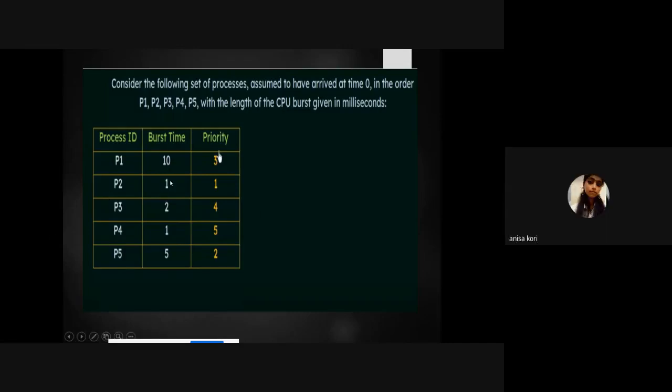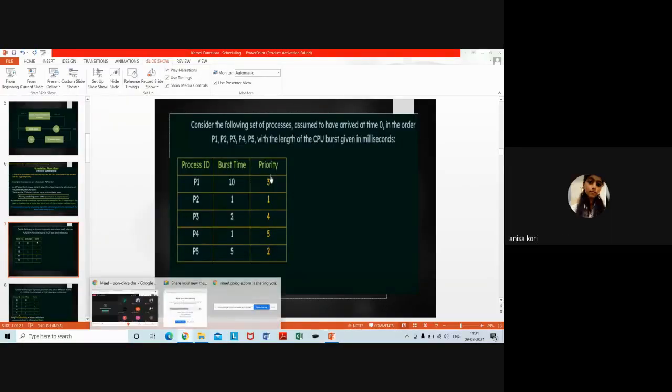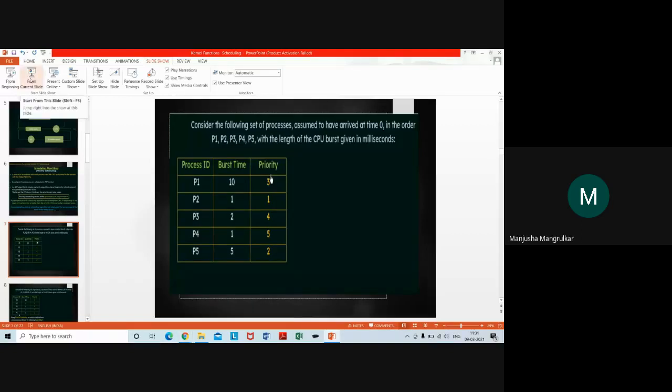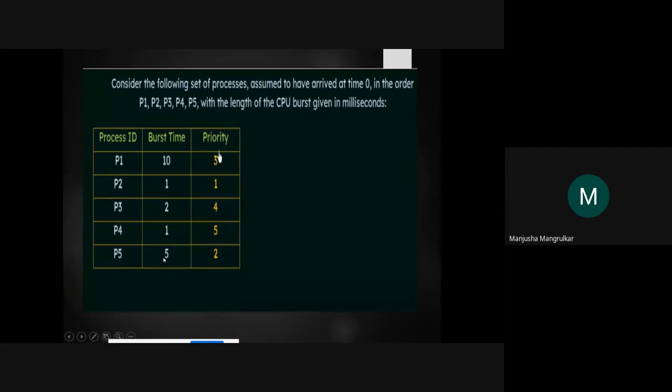P2 will need 1 millisecond to complete its job, right? P3 will need 2 milliseconds, P4 will need 1 millisecond, and P5 will need 5 milliseconds to complete its job. So P5 needs 5 milliseconds.